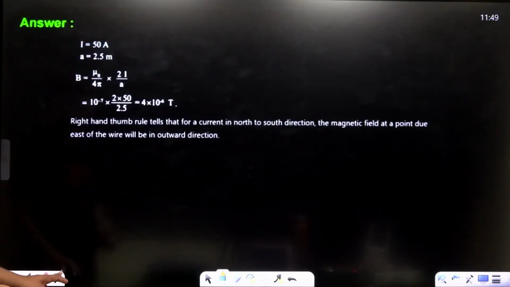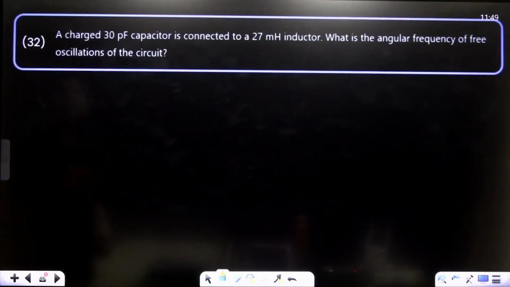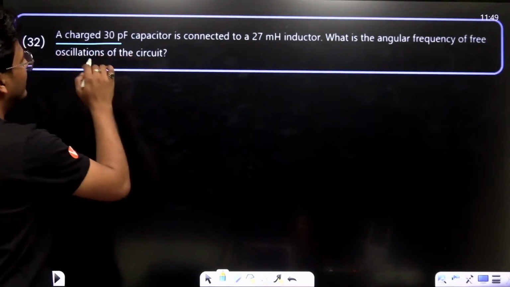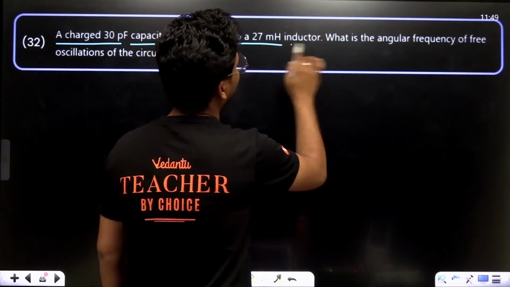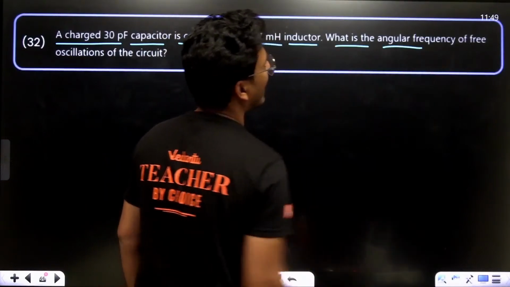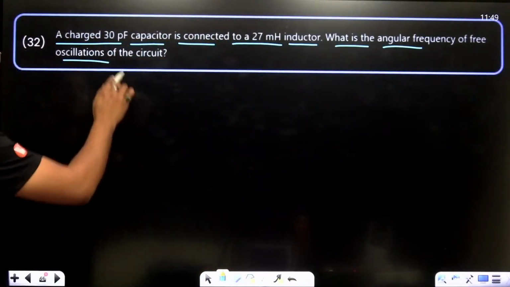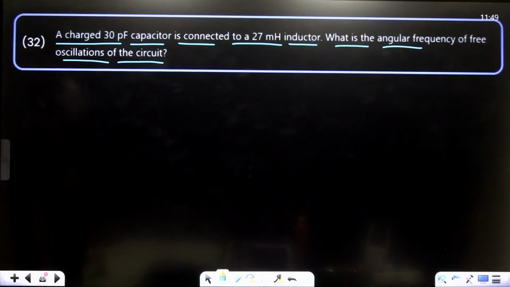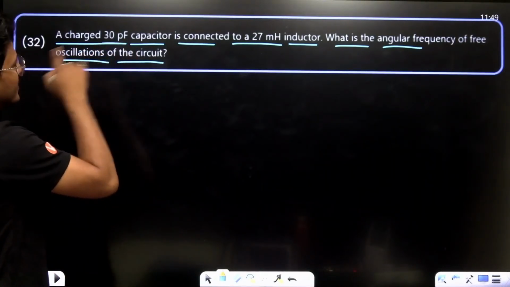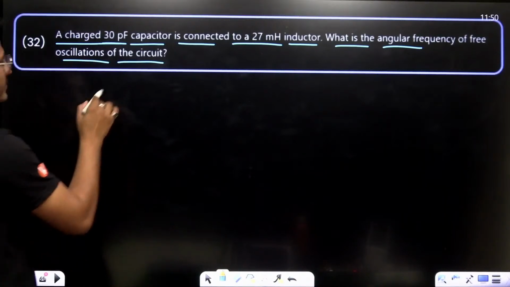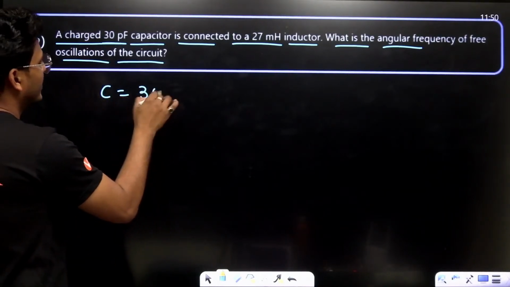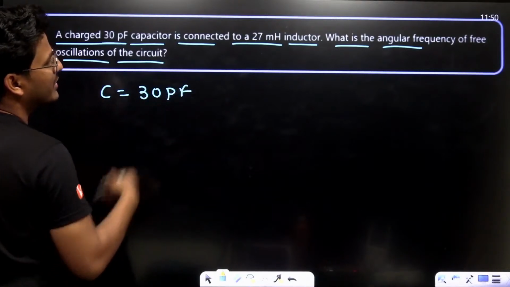A charged 30 picofarad capacitor is connected to a 27 millihenry inductor. What is the angular frequency of free oscillation of this circuit?